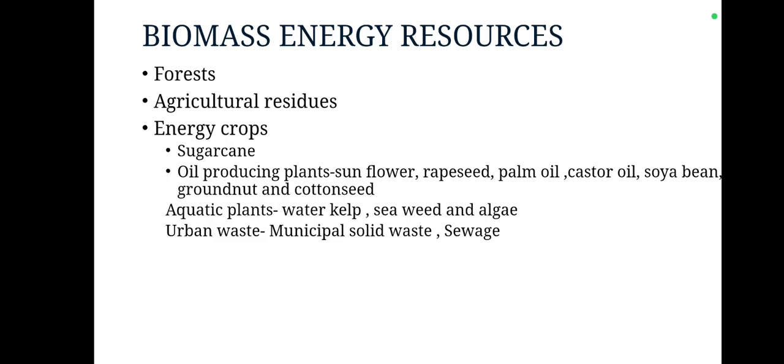Aquatic plants: water kelp, seaweed and algae. Urban waste, municipal solid waste and sewage. So these are all examples of biomass energy resources which can produce biomass.